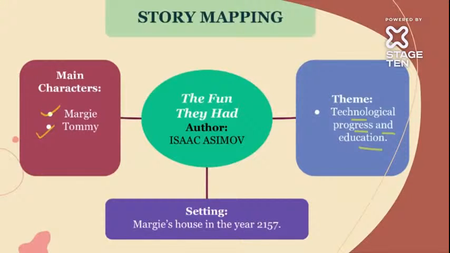The setting of this story is Margie's house, but it is not in 2022, it is in 2157. In 2157 this story is starting, so we can understand that it is after a very long time that we will get to see such kind of technology. 2157 is the year where the story is set.